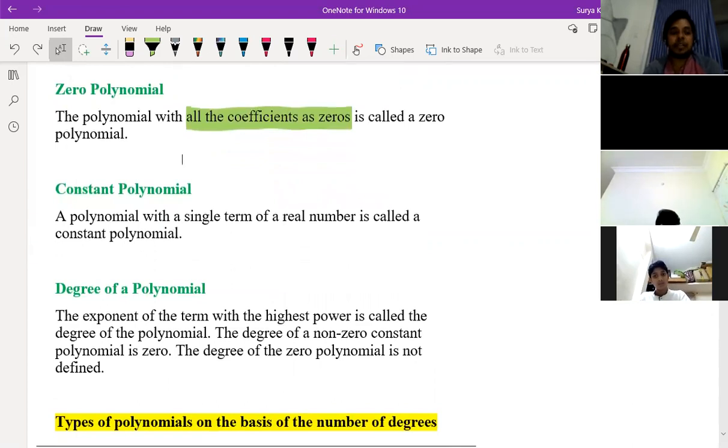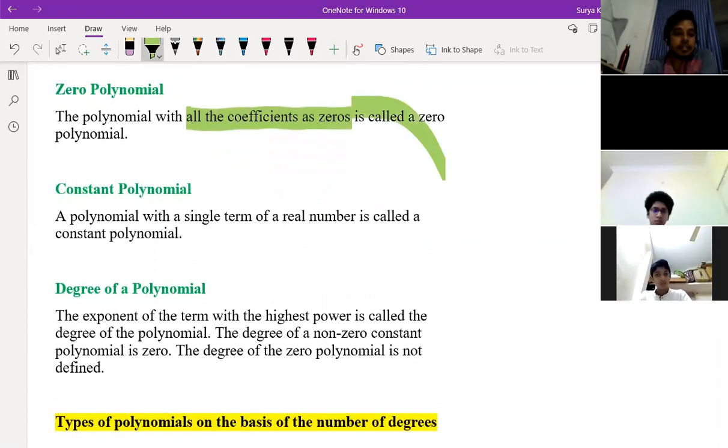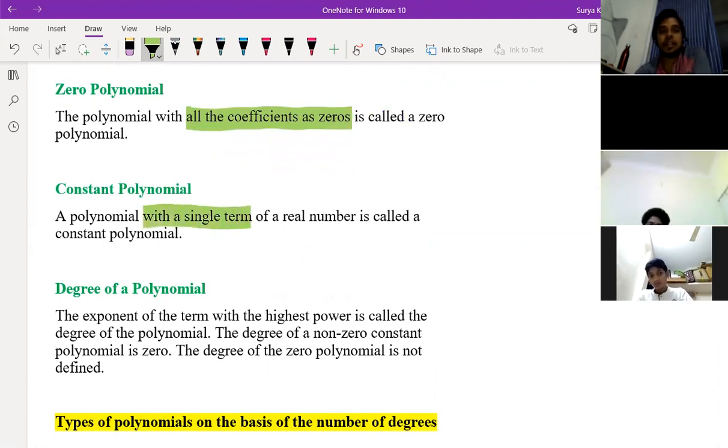What is constant polynomial? A polynomial with a single term that is a real number is called a constant polynomial. Any single term of real number, any number you take, 2 by 3, 5 by 6, minus 1, minus 2, any constant term without x, whatever it is, that is nothing but your constant polynomial. Is it clear till here?